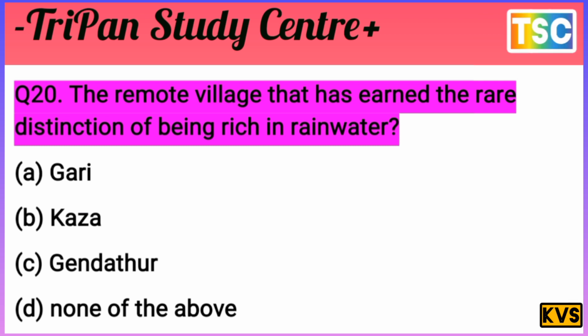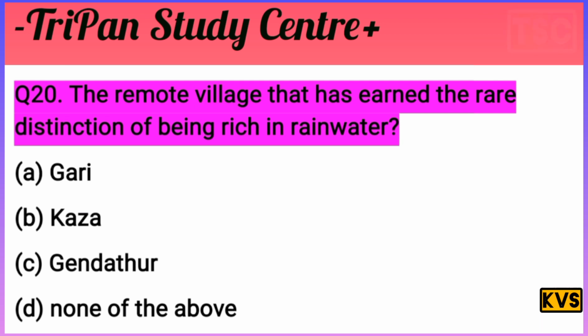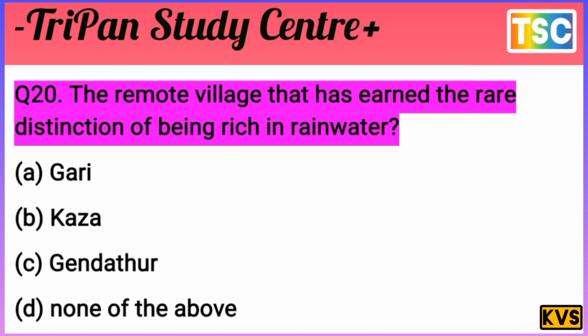The question: the remote village that is in the rain-shadow region and rich in rainwater. The options: A, Gari; B, Kaza; C, Zendo Thor; D, none of the above. That is the most important option, but first of all, test your knowledge. I give you a few seconds.